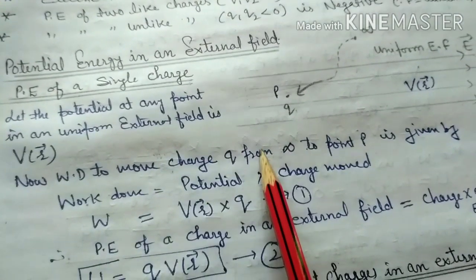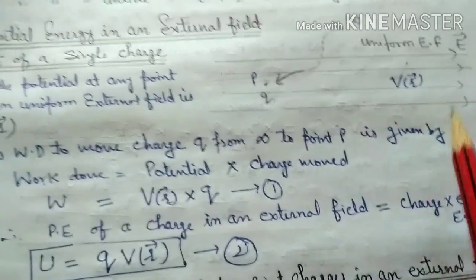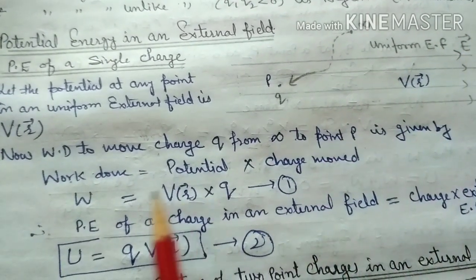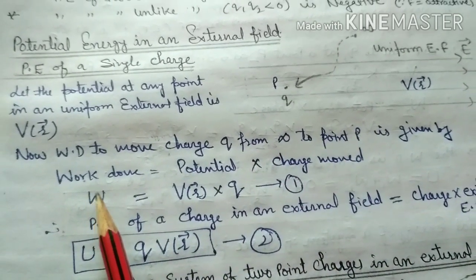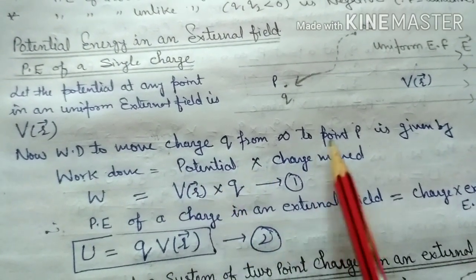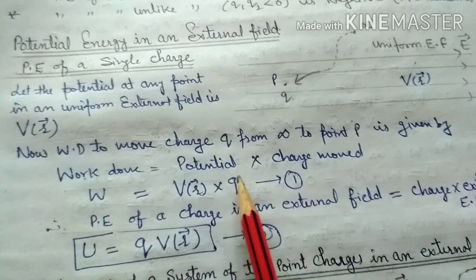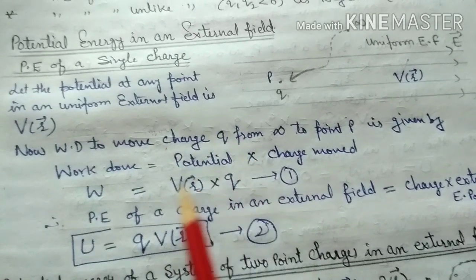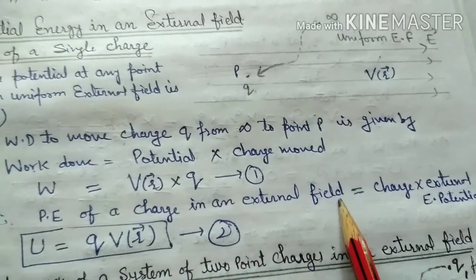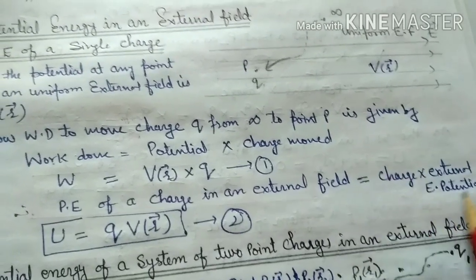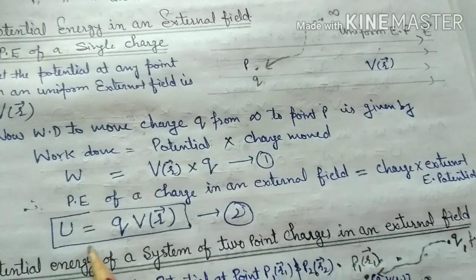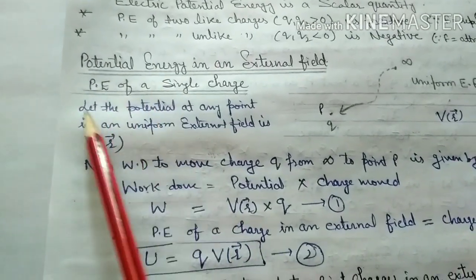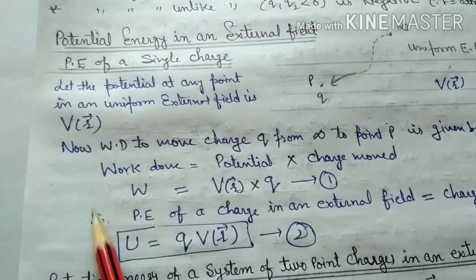Now the work done to move a charge q from infinity to point P is given by, we know that work done is potential into charge moved. Definition of potential we have to use here. Work done W equals potential V(r) into charge moved q, so W = q V(r). Clear? This is the work done. And as we know, work done is stored as potential energy. Therefore, the potential energy of a charge in an external field is equal to charge multiplied by external electric potential, that is U = q V(r). This is equation number 2. This is the potential energy of a single charge.